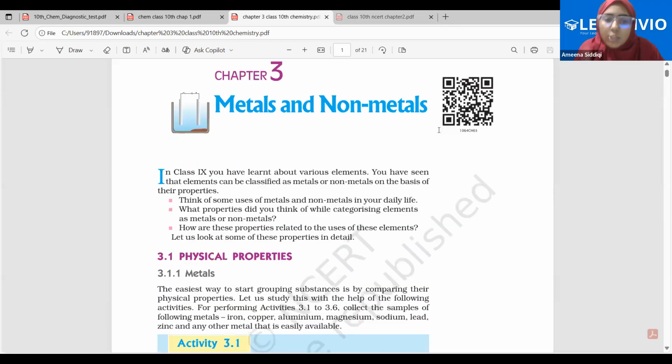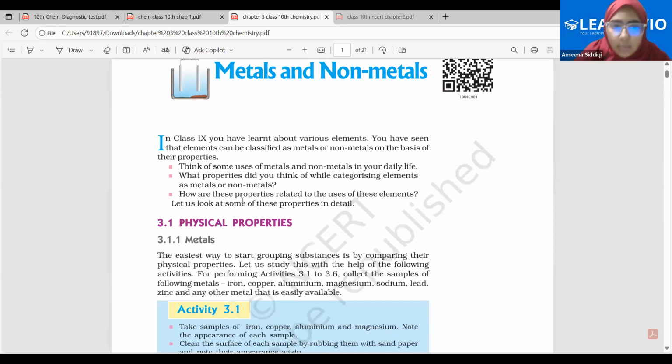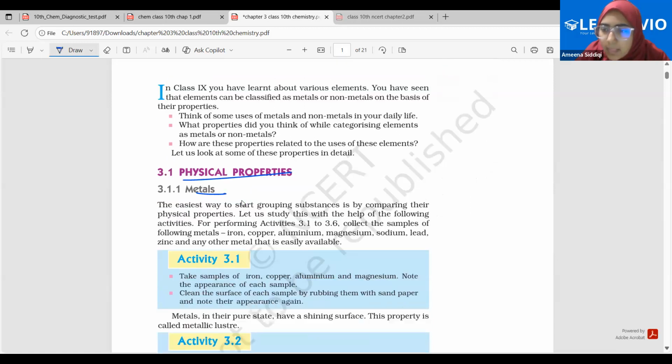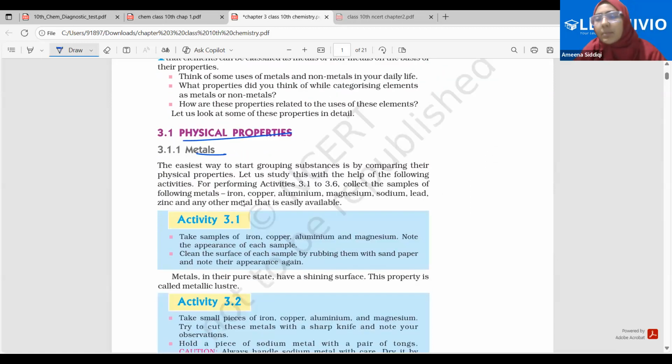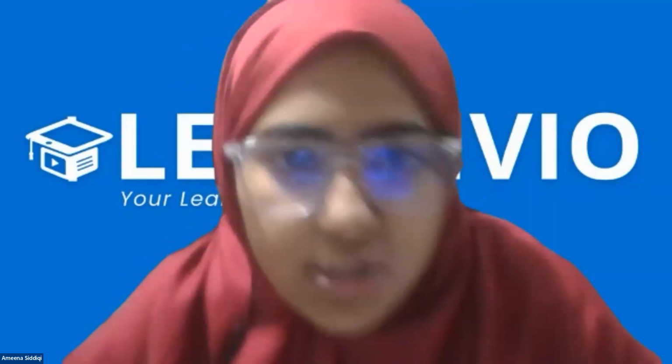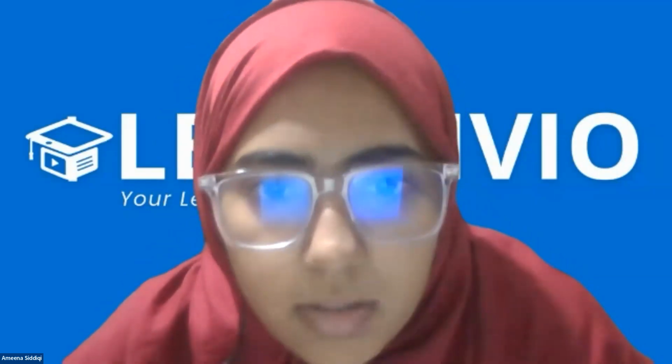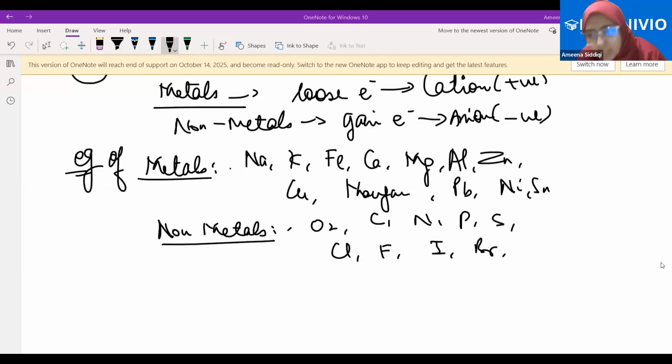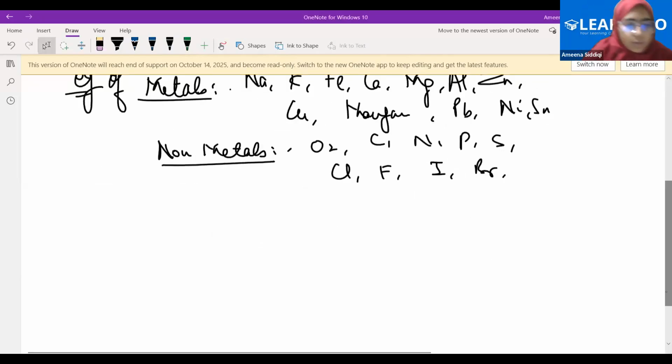Fine. So I'll be starting with the physical properties, but before that, any problem, any confusion? Now, what are physical properties? The properties we can see by our eyes, basically observations. The properties which are not based on the chemical reactions, because those are the chemical properties. So coming on to the physical properties.